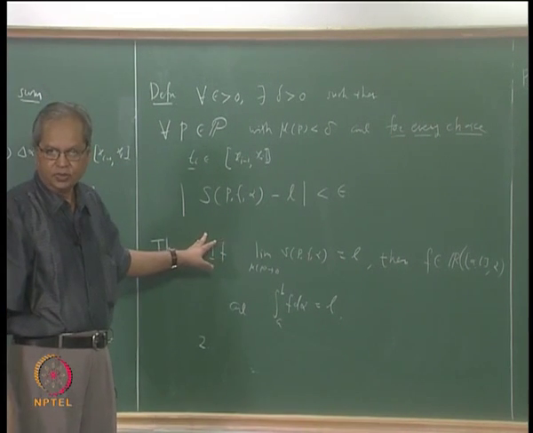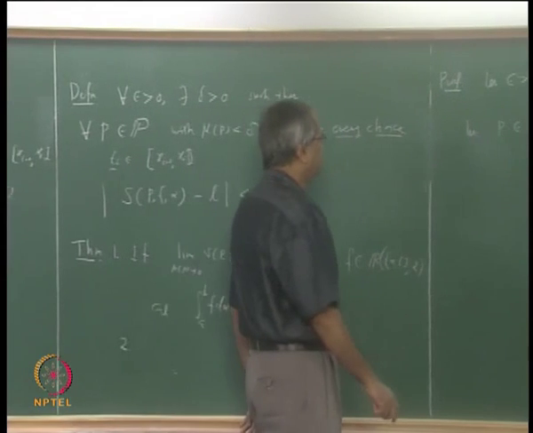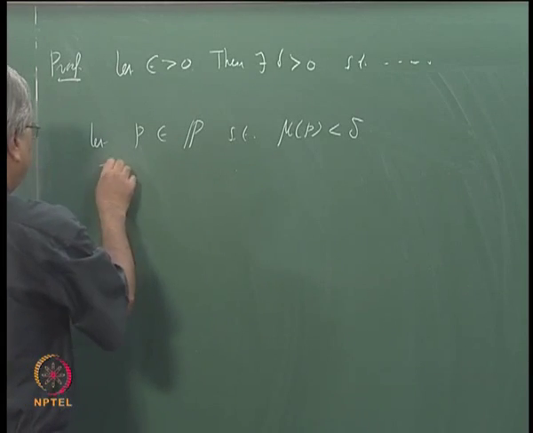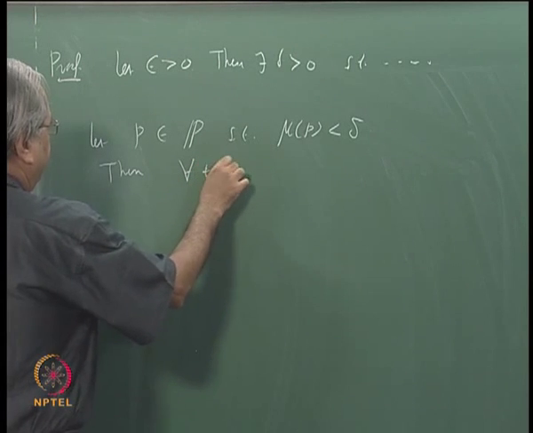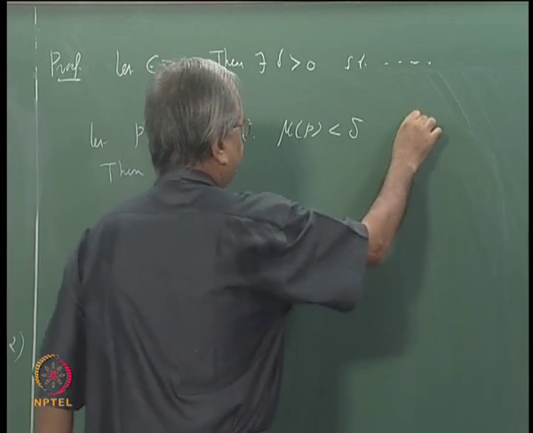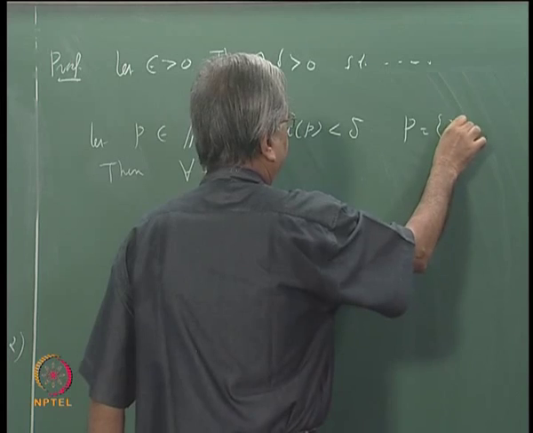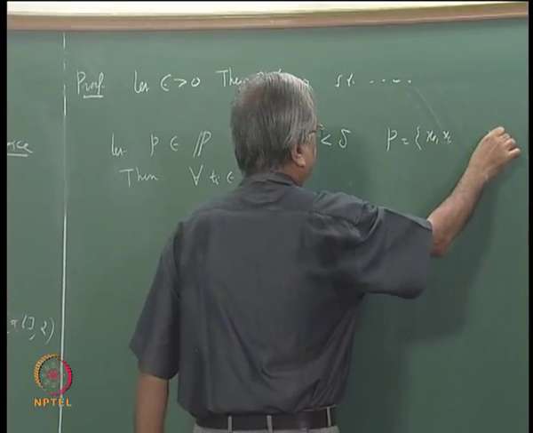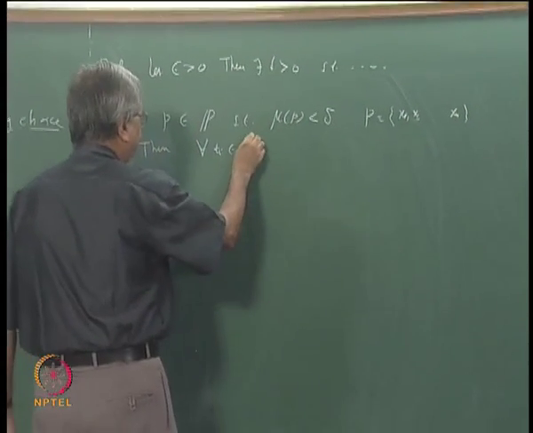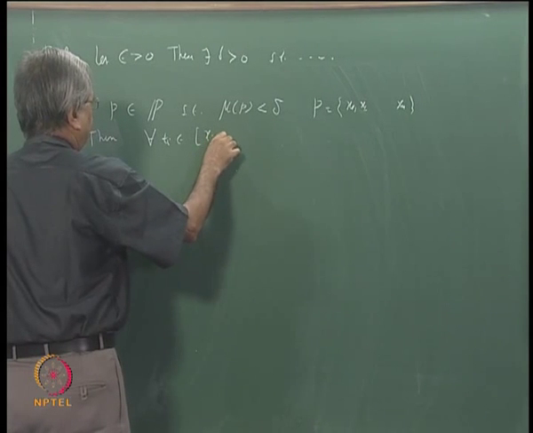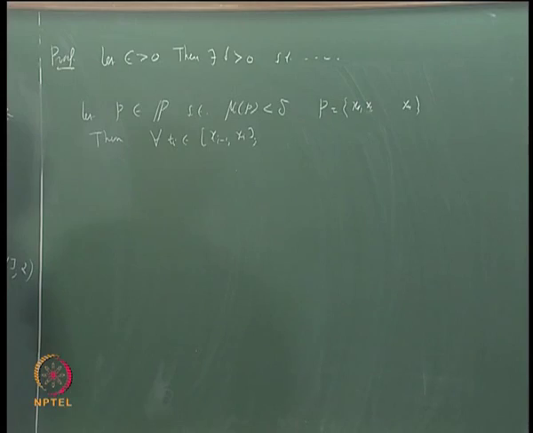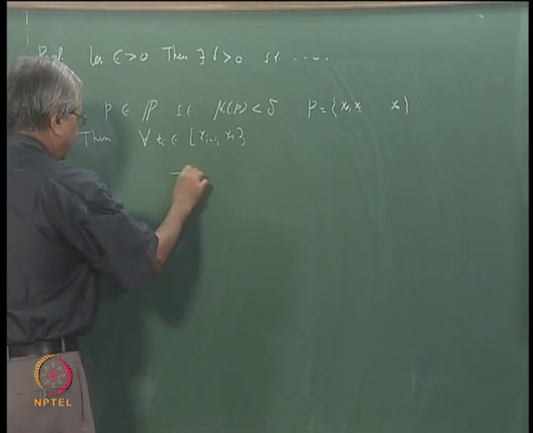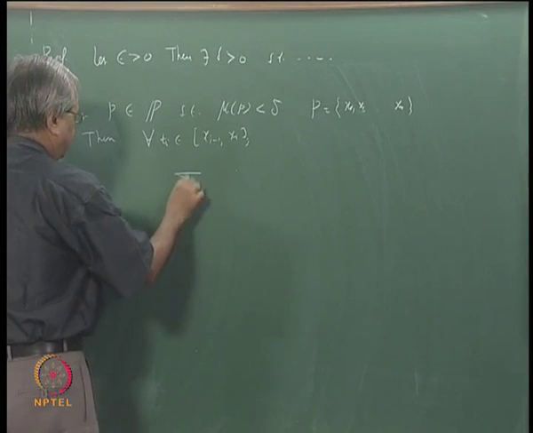Let us write it like that. Suppose this partition is P, x_0, x_1, up to x_n. Then for every t_i in [x_{i-1}, x_i], let me write this Riemann sum, sigma i going from 1 to n.